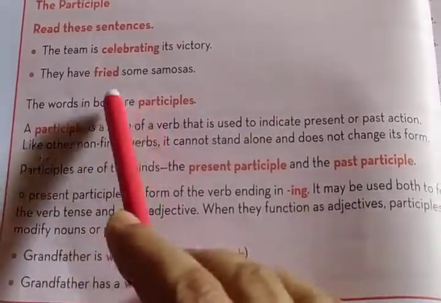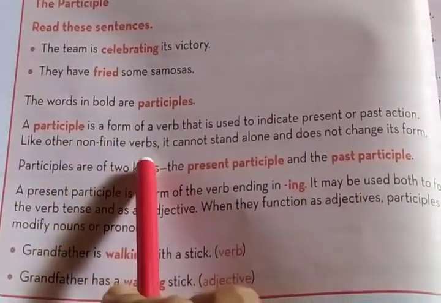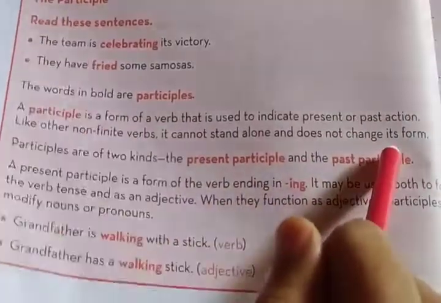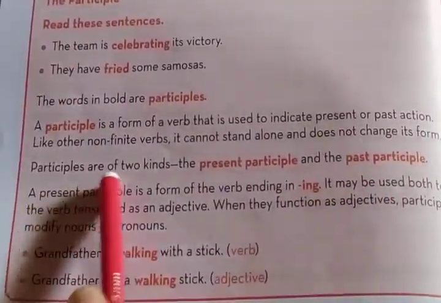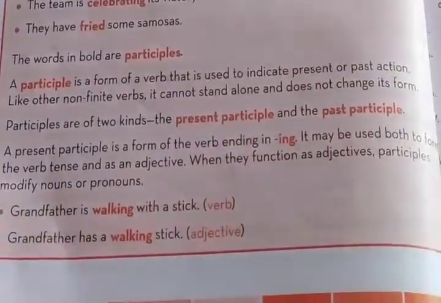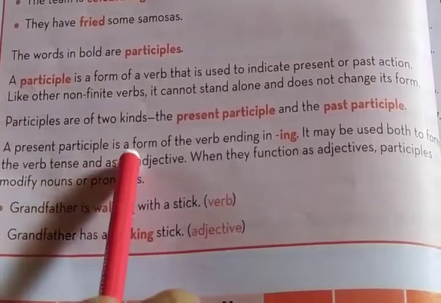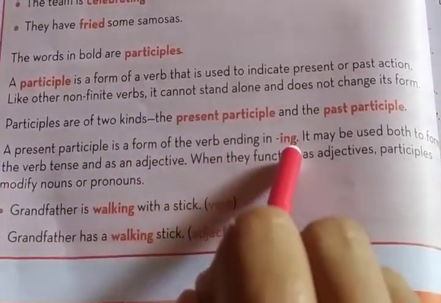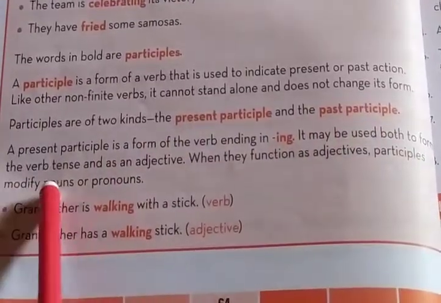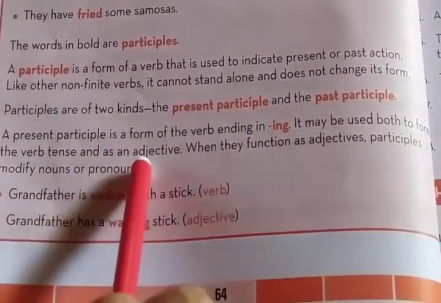But participles are non-finite verbs. These are dependent verbs, and they change their forms. Participles are of two kinds, the present participle and the past participle. So a present participle is a form of the verb ending in ing.